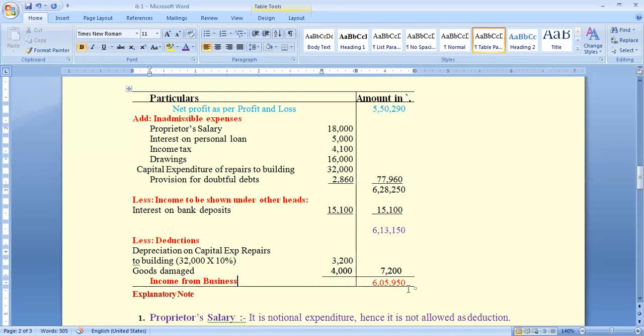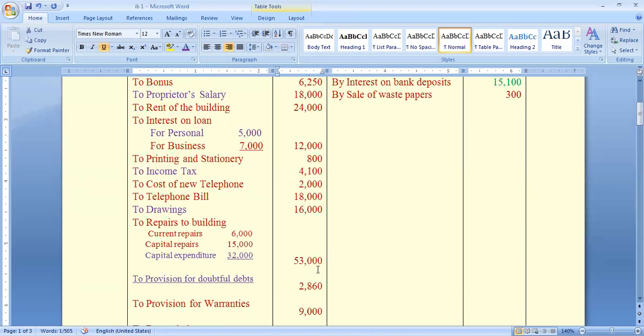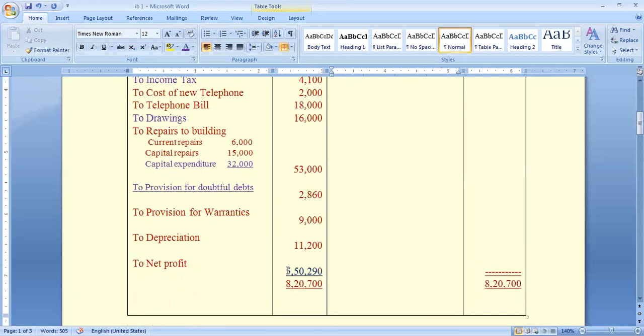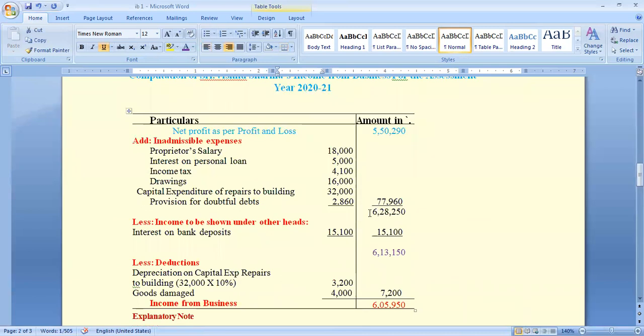In this problem, 6,05,950 is the final income from business. In the profit and loss account, we have a net profit of 5,50,290 rupees, but it has some inadmissible expenses. Adding these inadmissible expenses, we get 6,28,250 rupees.